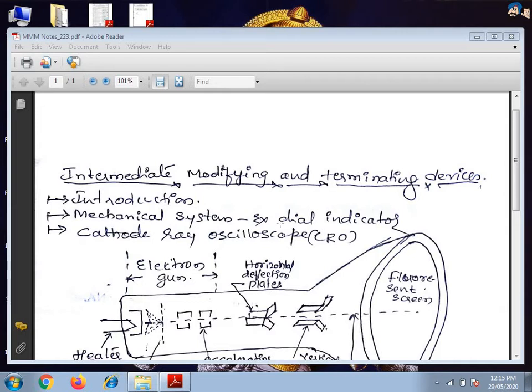However, in some cases, mechanical displacement is fed to mechanical intermediate elements using linkages, gearing, cams, etc. These mechanical elements present design problems of considerable magnitude, particularly if dynamic inputs have to be handled.